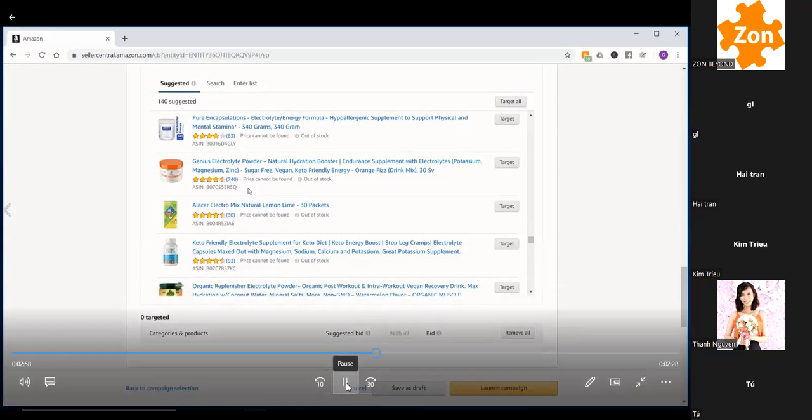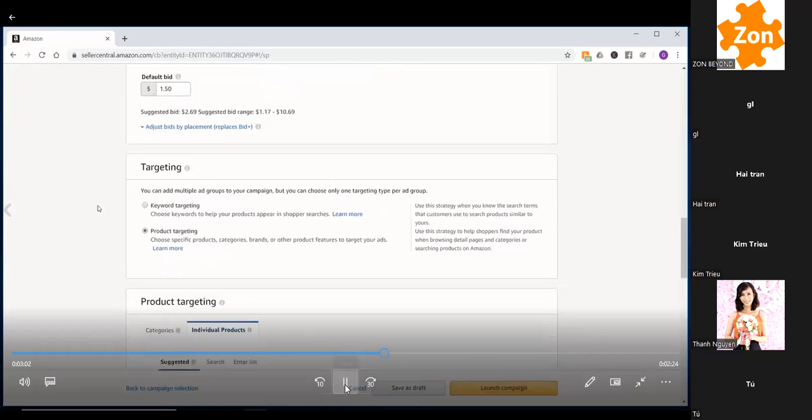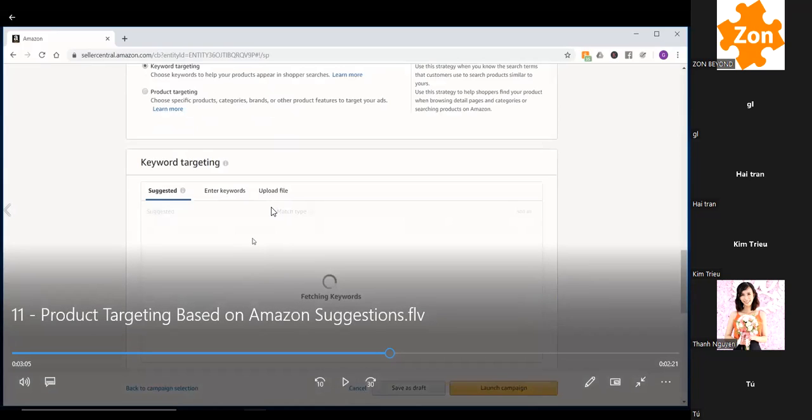And that's another good one that works. It's very simple. Instead of having targeting as product targeting, you can also just go in this keyword section and target the keywords too.